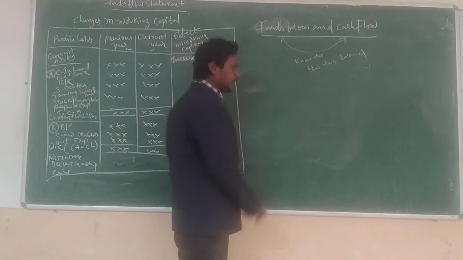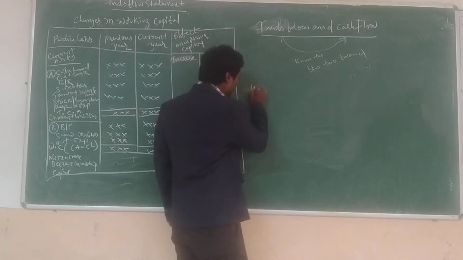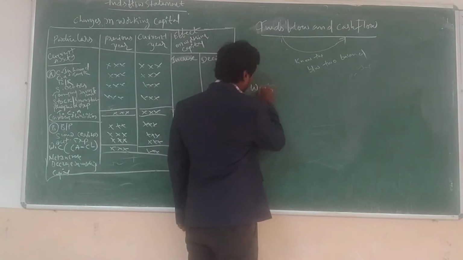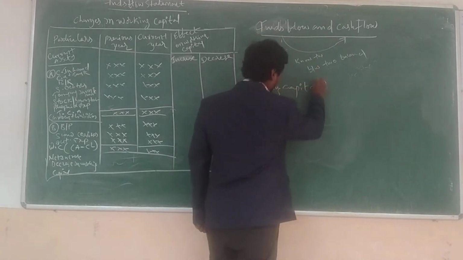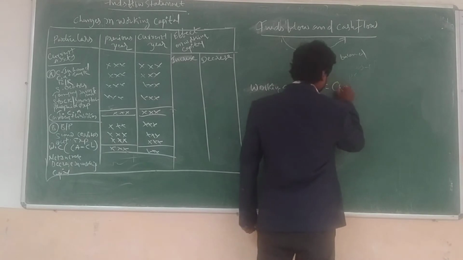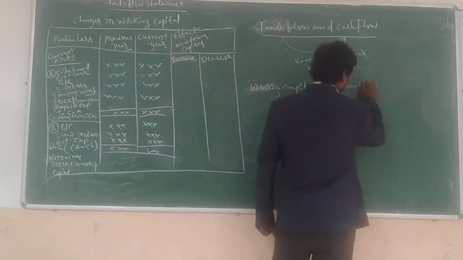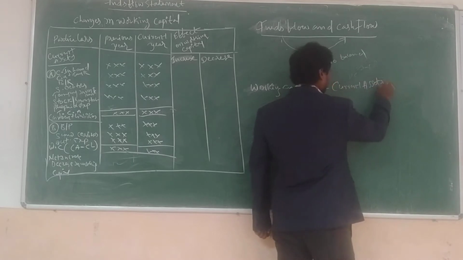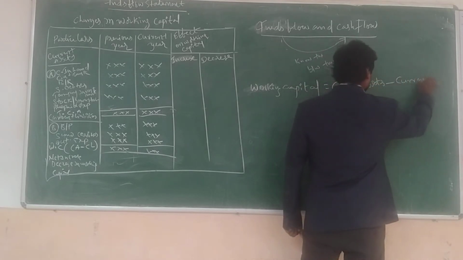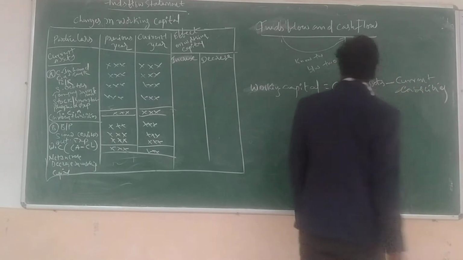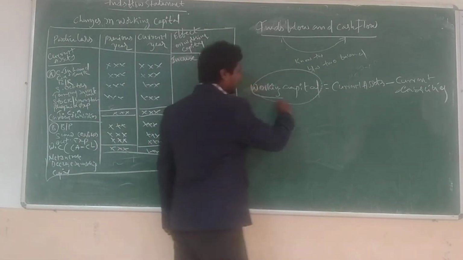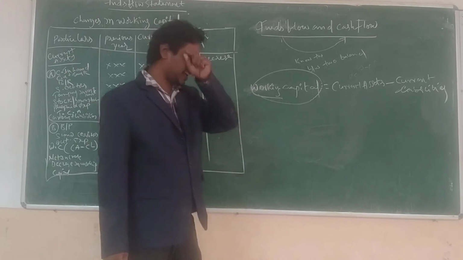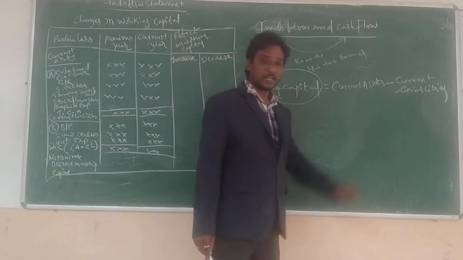How do we calculate working capital? Working capital is equal to current assets minus current liabilities. Current assets minus current liabilities is equal to working capital.